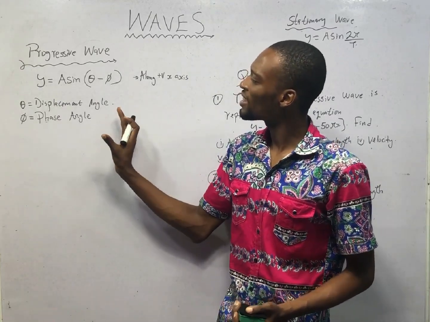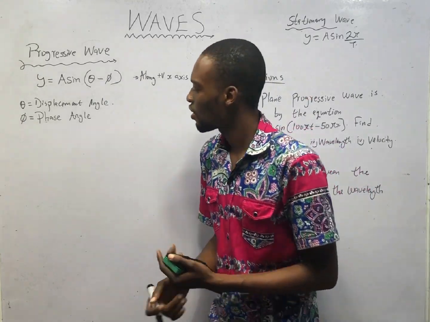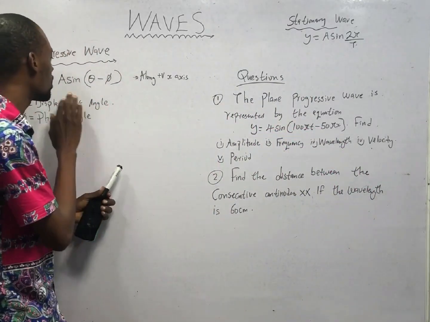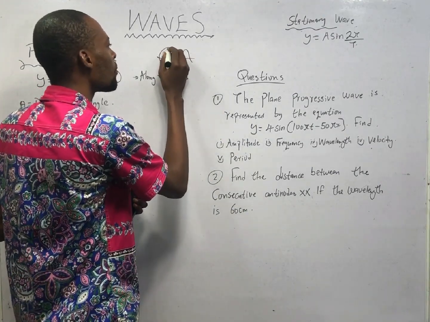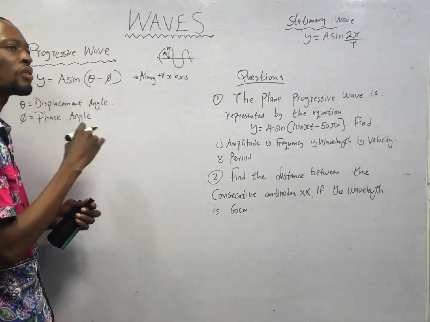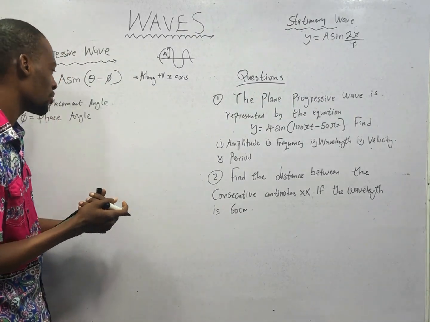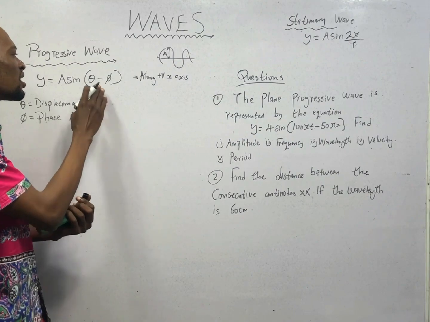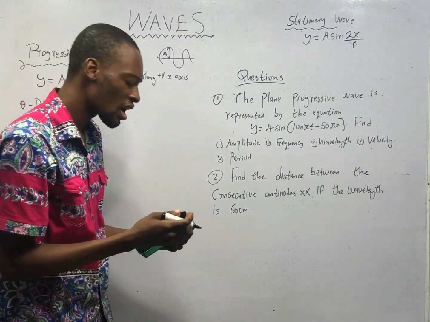y equals a sine theta minus phi along the positive x-axis. What is a? a is the amplitude. If you are given this wave, the maximum displacement from the position of rest, or from the mean position, is the amplitude. Theta is the displacement angle and phi is the phase angle.